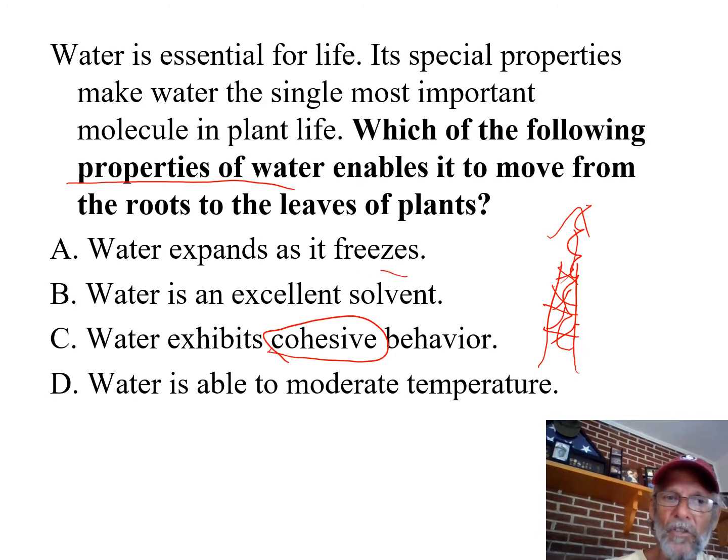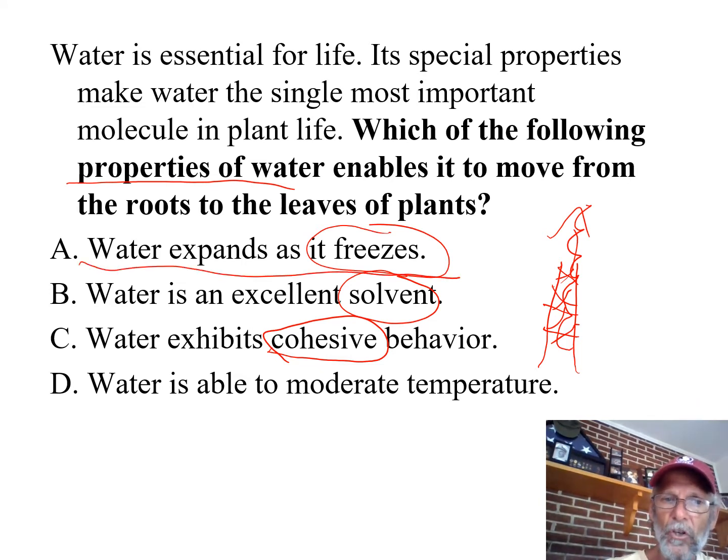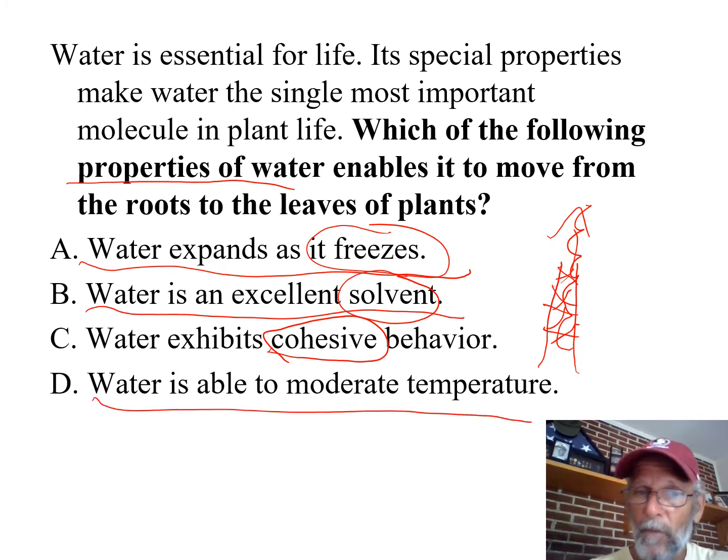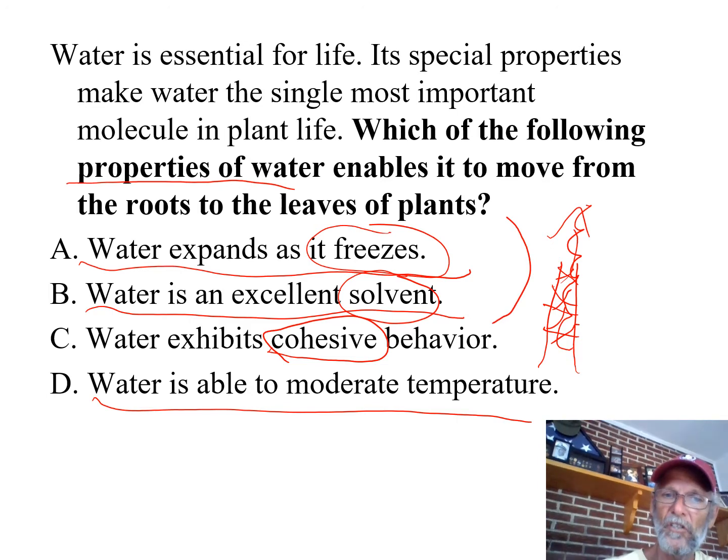It's not about them dissolving anything. It's not about them freezing, right? So A is a good example, as well as B, as well as D, of statements that are true, but they're not answers to this question. This is the only one that's true and an answer to that question.